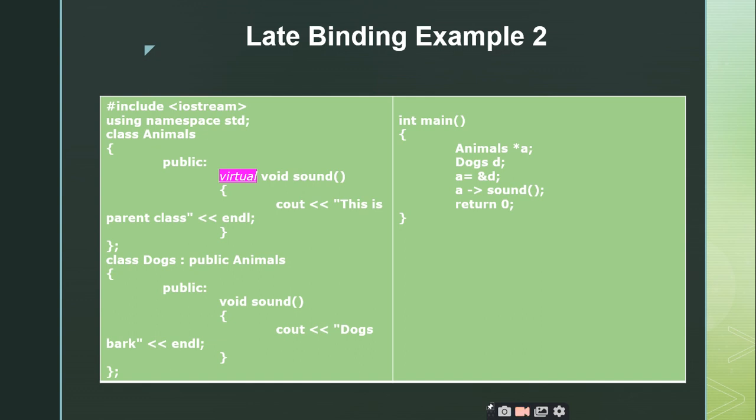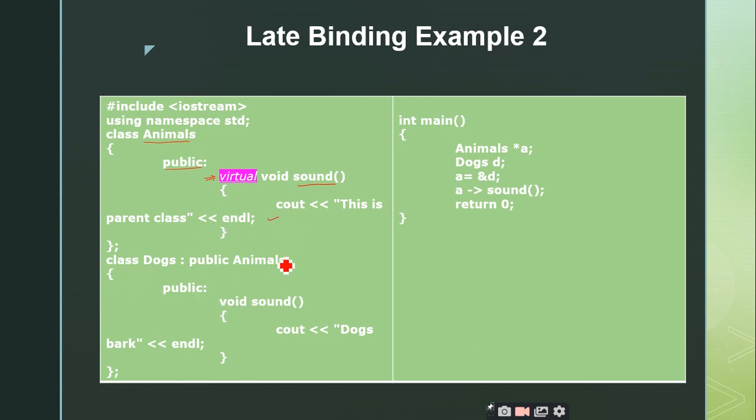Right. So again we will take the same example which we have discussed earlier for the compile time binding, or the early binding. I am making use of the class animals. Under the public section I am defining a function called sound, and I am making it a virtual function. That sound function has a single statement. This is a parent class.